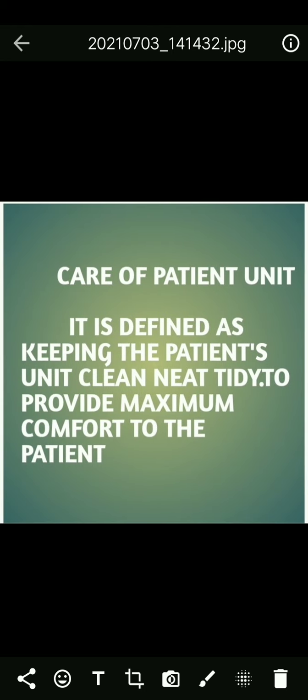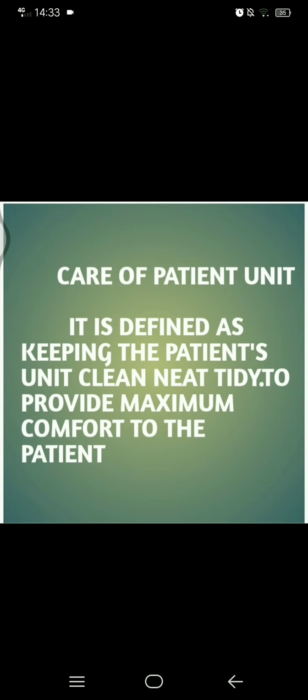And after that, care of patient unit. Care of patient unit is defined as keeping the patient's unit clean, neat and tidy to provide maximum comfort to the patient. The patient unit is the area furnished and equipped according to the need to give adequate care to the patient.